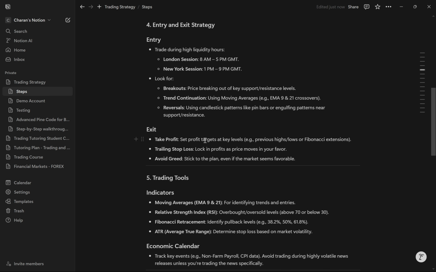And then in the exit, we have our take profit, trailing stop loss, and avoid greed. So we want to set our targets at the key levels. So we want to have our target at the key areas or the zones of importance, or you can even have it at the previous highs or lows based on the trend. And there's a trailing stop loss, which means lock in profits as price moves in your favor. So yeah, and now we're going to avoid greed. So no matter what happens, we're just going to stick to the plan. If there's a huge up, we're not going to hold the position forever. We're going to end the position as soon as we reach what we wanted, irrespective of whether the price is going to go even higher in the future or not.